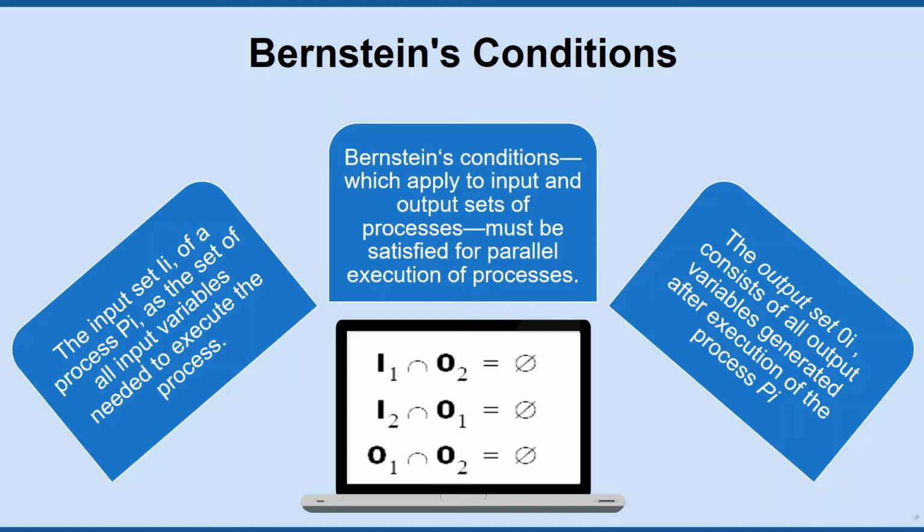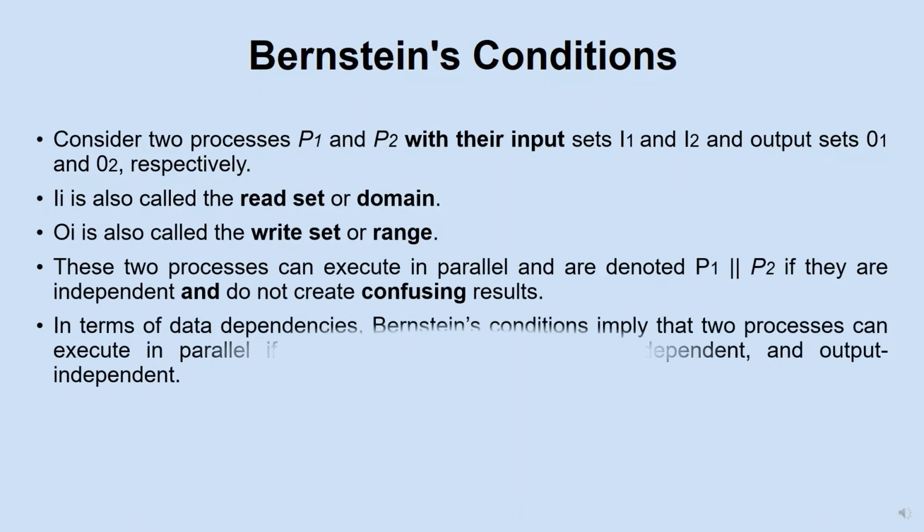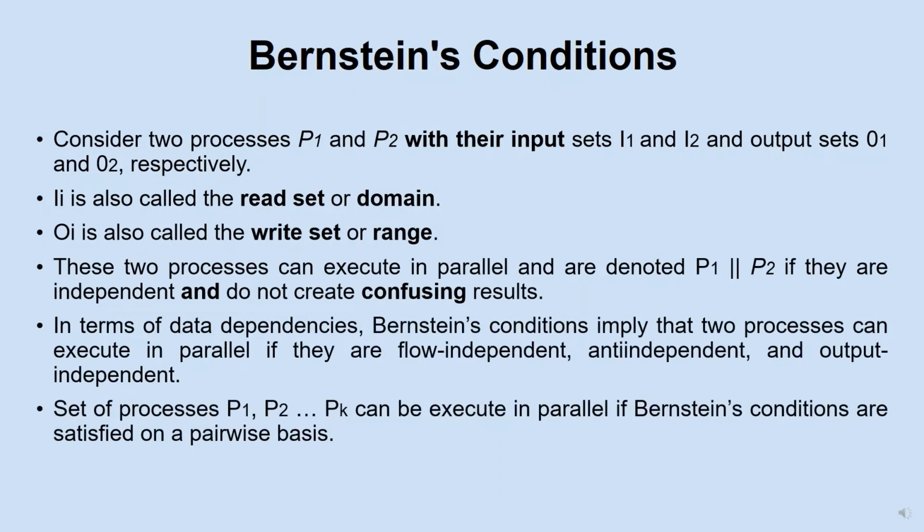The Bernstein conditions are I1 intersection O2 is equal to null, I2 intersection O1 is equal to null, and O1 intersection O2 is equal to null. Consider two processes P1 and P2 with their input sets I1 and I2 and output sets O1 and O2 respectively. The set I is also called the read set or domain. The set O is also called the write set or range.